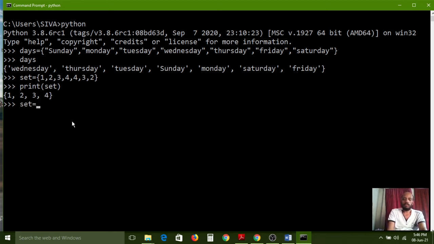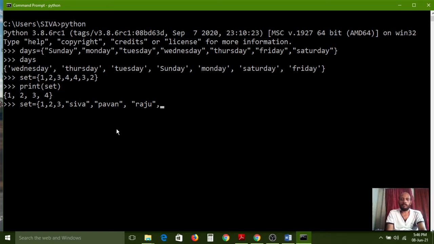Set equal to open curly brace 1, 2, 3, 4. 1, 2, 3. So 3 are the numbers. After that, one string value, nothing but Siva and Pavan, Raju. So these are duplicate. These are different types now. First I have used number types, and after I have used string type, nothing but alphabets type.